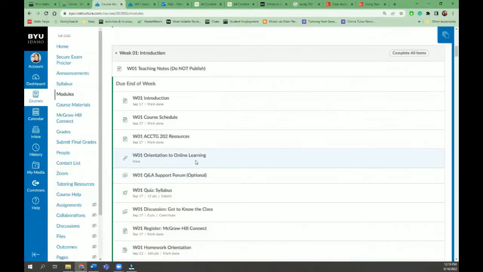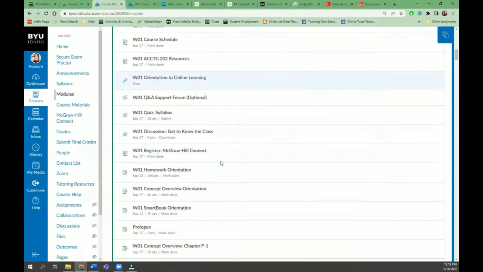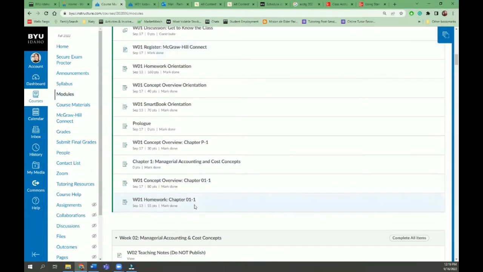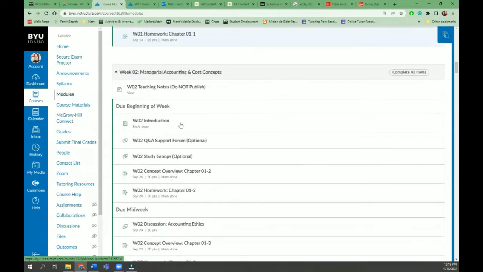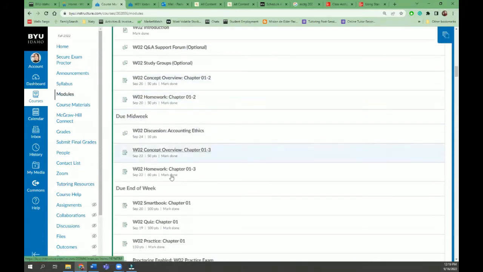Smart book. So after you read the chapter or the section of the chapter, let's say, for example, week 1 was chapter 1.1, you are going to watch the concept overview videos. Those are very helpful. But something that I recommend is after doing these two, go to the Smart book, which is, for some reason, at the end of the whole chapter.